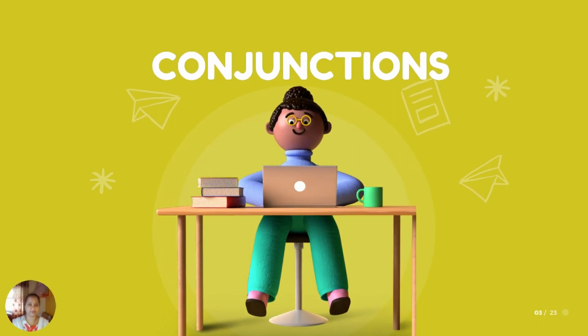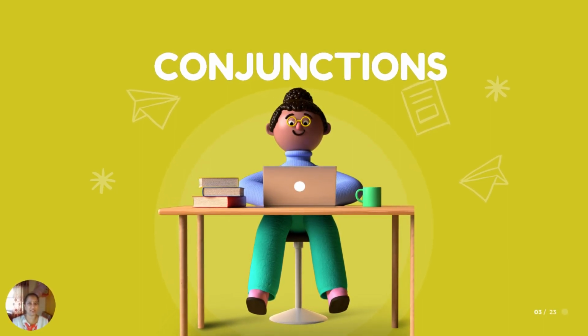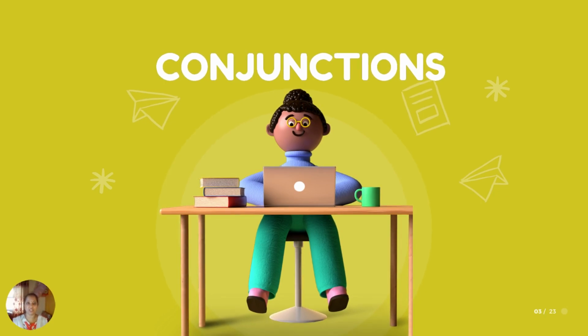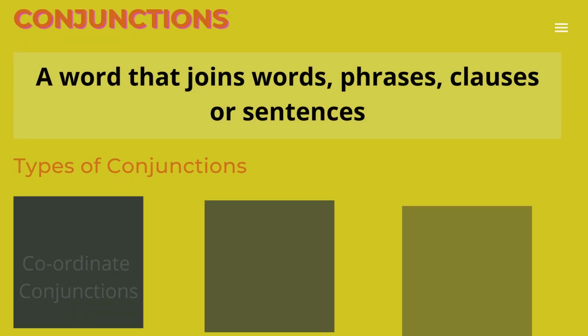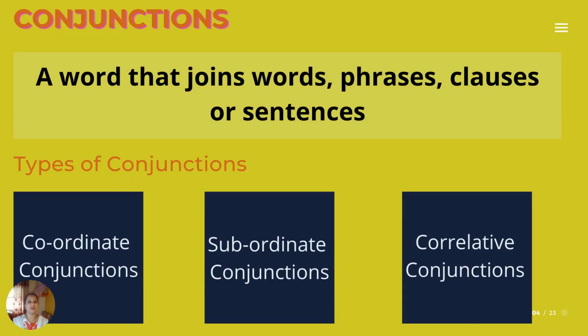What is a conjunction? We all know about junctions, right? If there are two roads and there is a crossroads, we call it a junction. So it combines the roads. In a similar way, a conjunction is a word which combines two words, two sentences, two clauses, or two phrases. So this is a conjunction. Now let's get started. A word that joins words, phrases, clauses, or sentences. Yes, there you go with the definition.